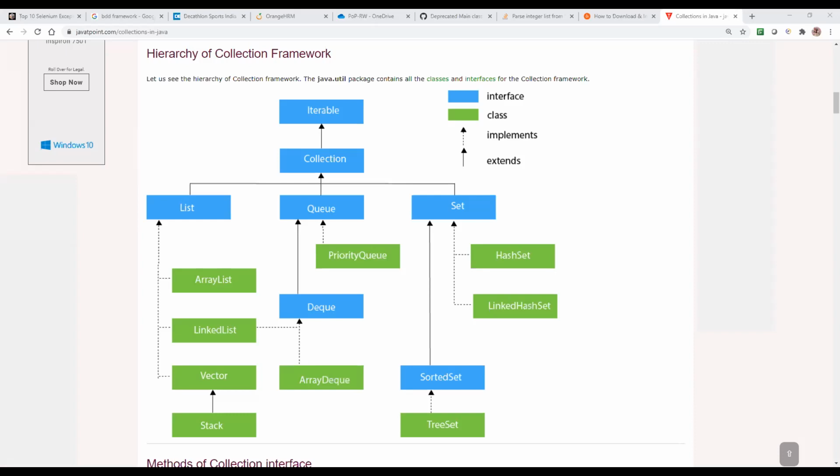In list, we have some ordering, like how the elements will be stored. We have first in, first out, and last in, last out. Have you heard about these things? Yes, I heard. Whenever we try to enter particular elements in a list, they will be stored in first in, last out order. In queue, first in, first out. We have to follow first in, first out. In set, there is no particular order.